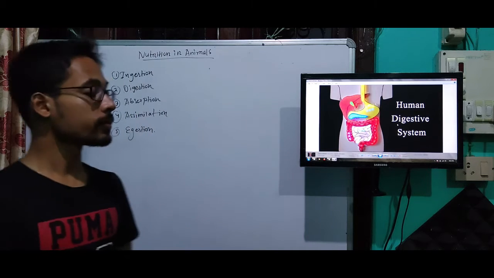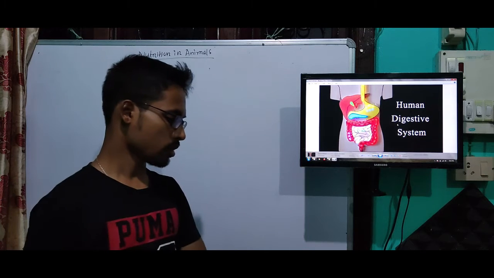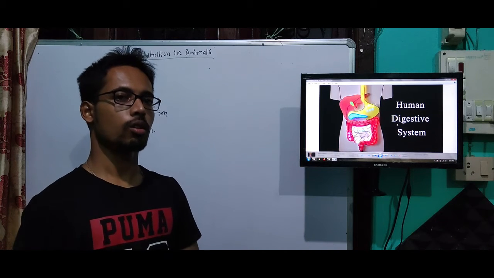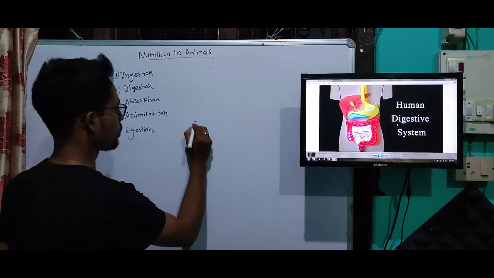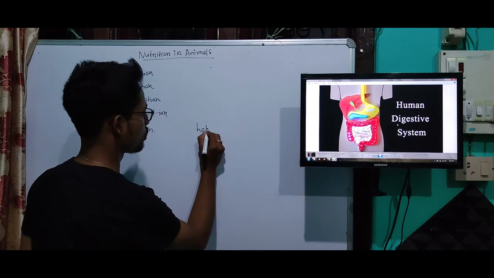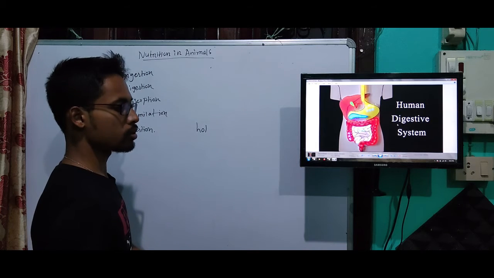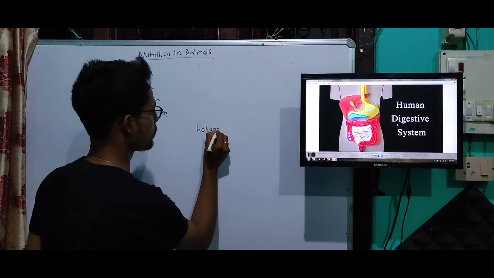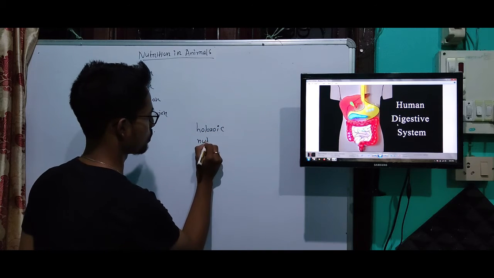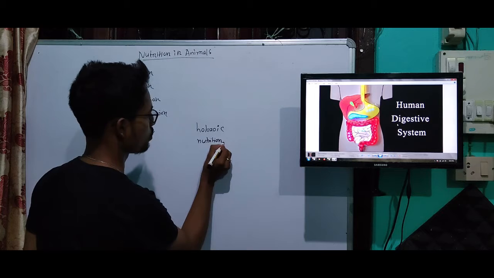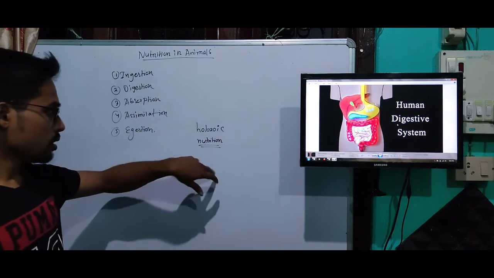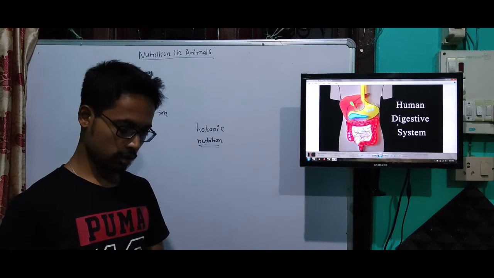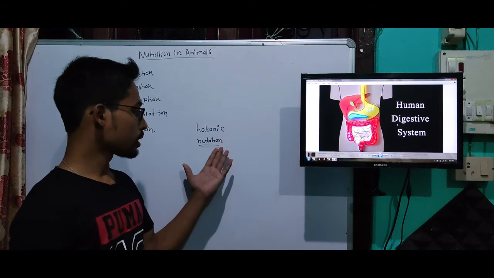Every living organism which follows the holozoic mode of nutrition, holozoic nutrition. I have already discussed holozoic nutrition in the last class. So what is holozoic nutrition?